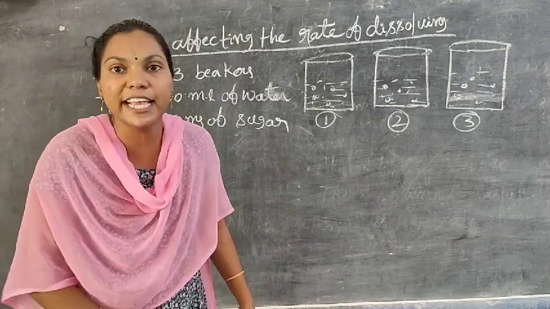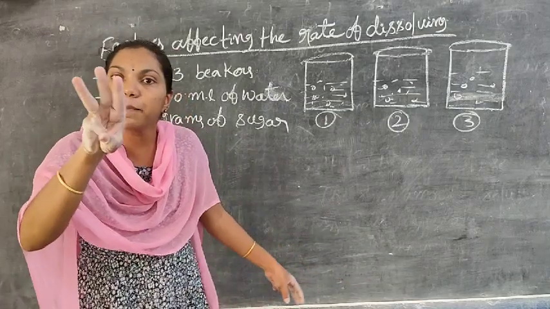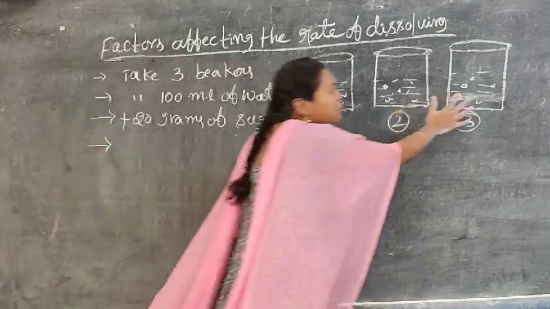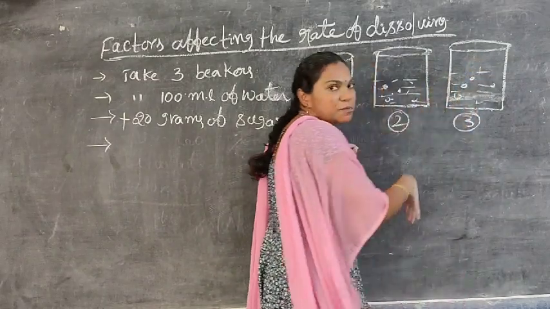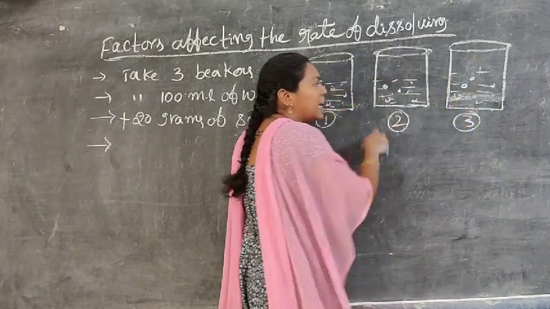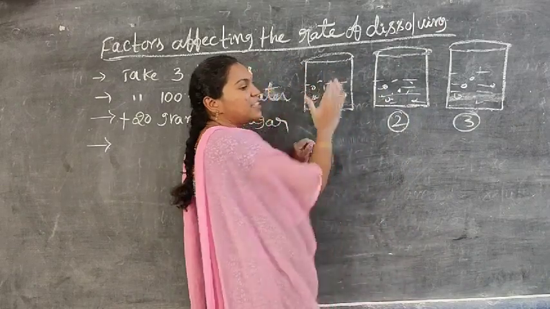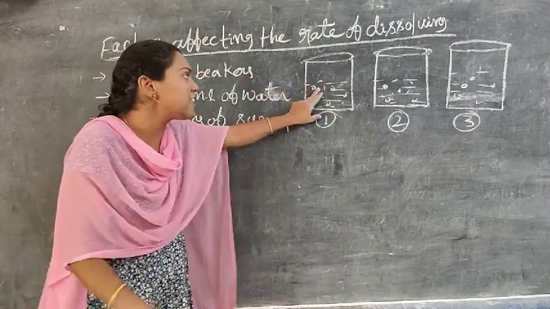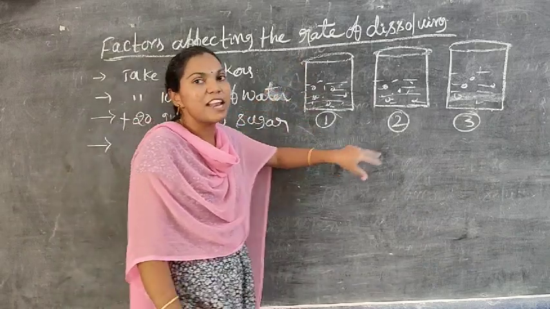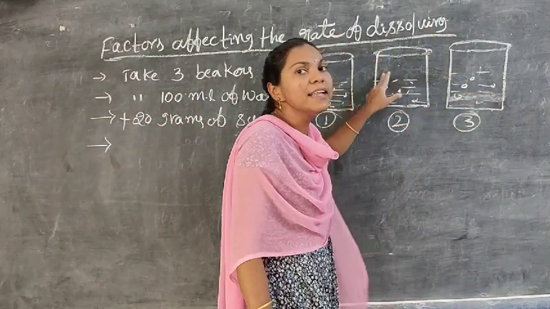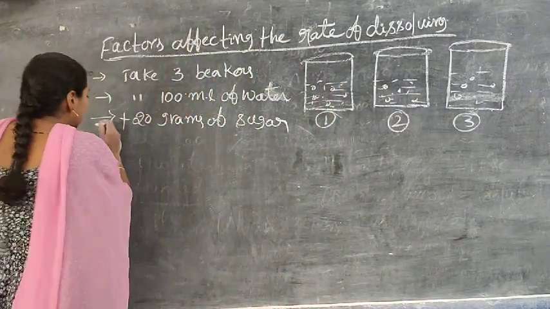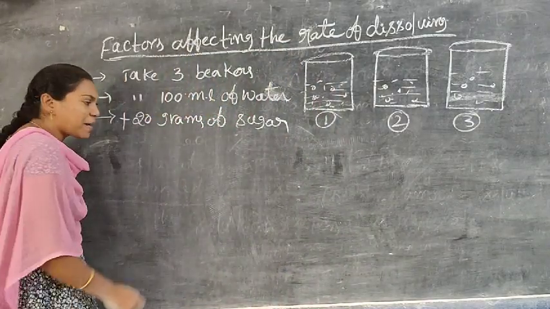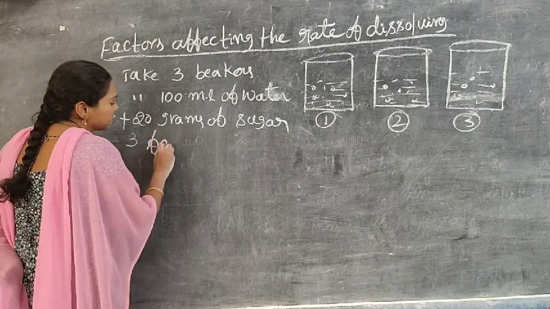In which beaker is the rate of dissolving fast? In the third beaker it is fast. The third beaker dissolves the particles quickly. Why? Because we apply heat for this process. Here we apply stirring. We cannot disturb this beaker, we just keep it aside. That's why it takes too much time. The rate of dissolving is more in the third beaker than in the second and first. Do you understand? So, the rate of dissolving depends mainly on three factors.